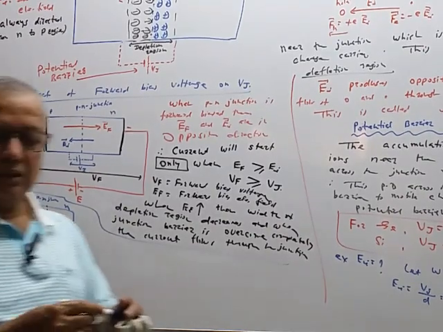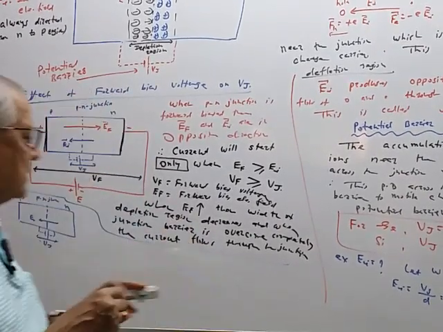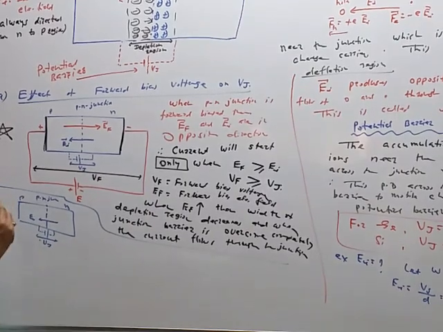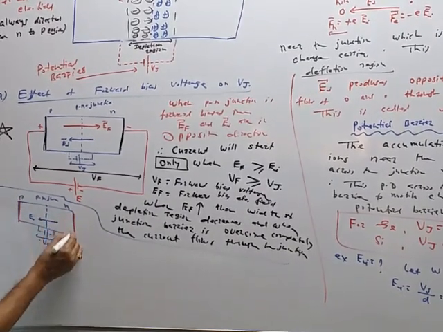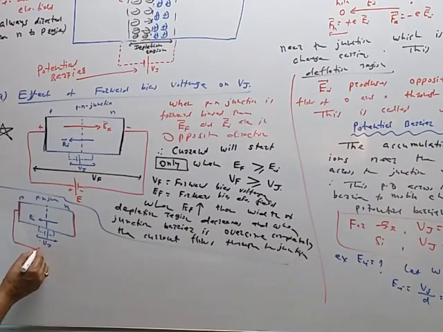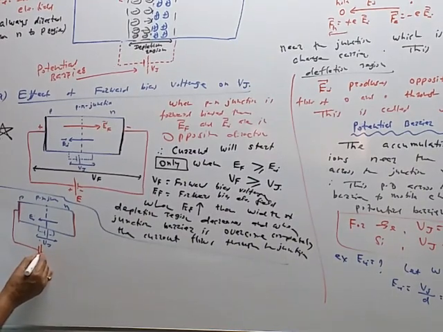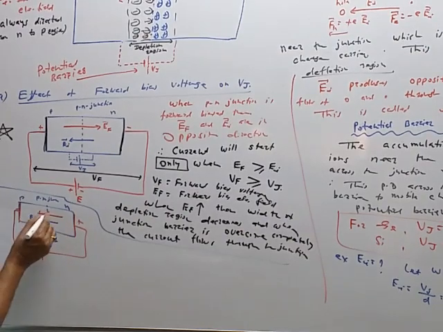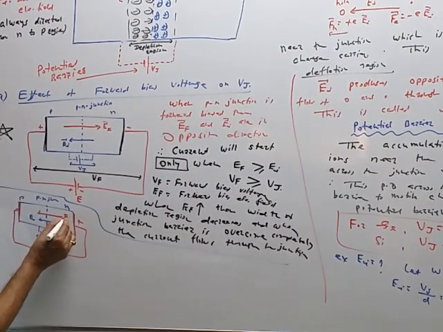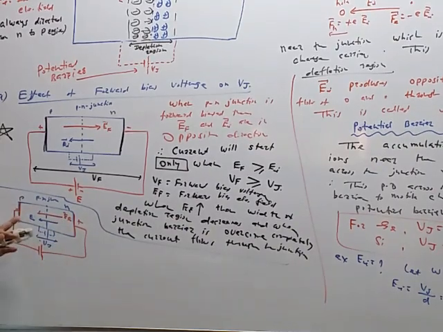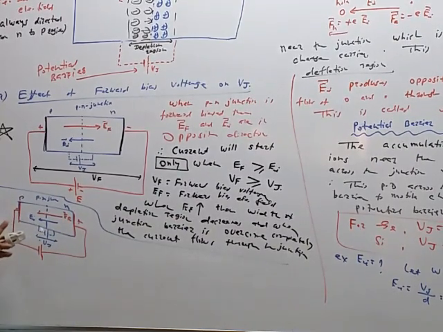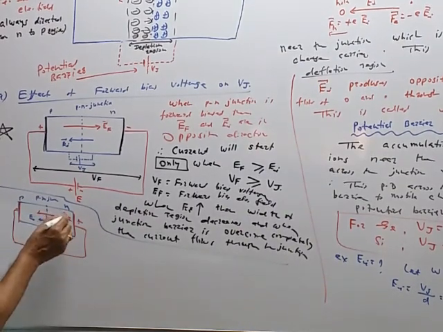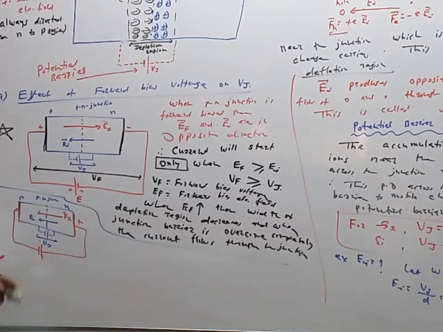Now, if the junction is reverse biased, what will happen? For reverse bias, the connections are like this: negative, positive. So this is positive, this is negative. So the external electric field, reverse bias ER and EI, they are in the same direction. So barrier will increase. Here the barrier will increase. This ER will help to increase the internal electric field EI.